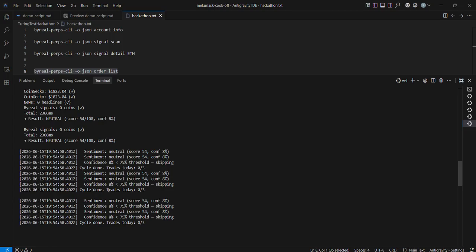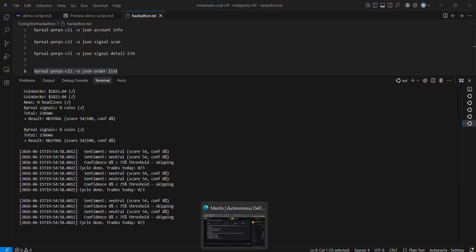So the trades are limited to 3 per day. So no trades have been done right now because confidence has not gone up above 75%. So this is a dry run, and it's essentially just to log the decisions of my LLM. So we'll actually know what it's going to trade when we actually give it some money.